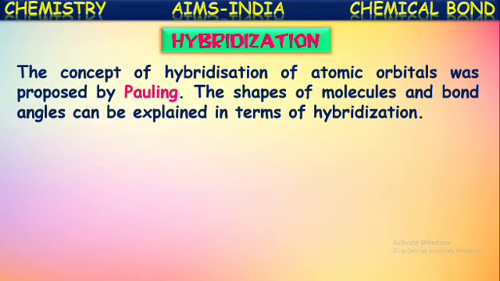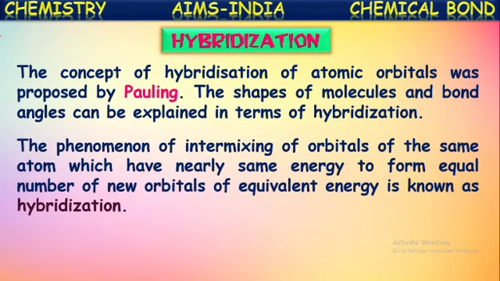The concept of hybridization of atomic orbitals was proposed by Pauling for the first time. The shapes of molecules and bond angles can be explained in terms of this hybridization concept. The phenomenon of intermixing of orbitals of the same atom which have nearly the same energy to form an equal number of new orbitals of equivalent energy is known as hybridization.